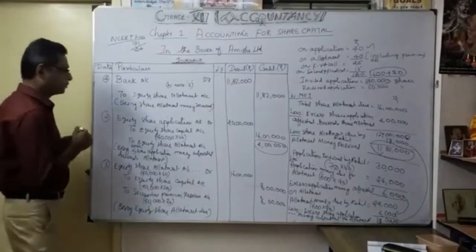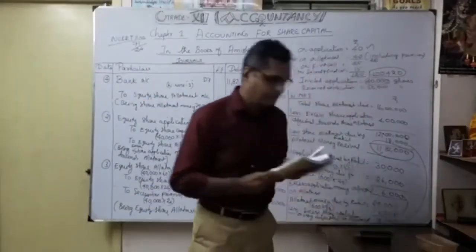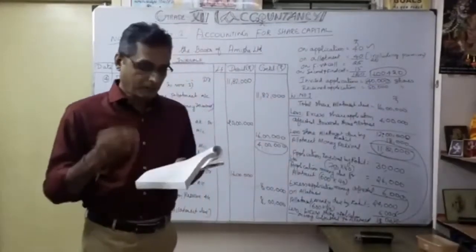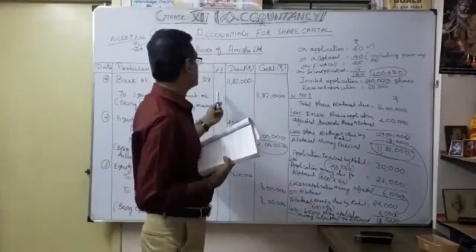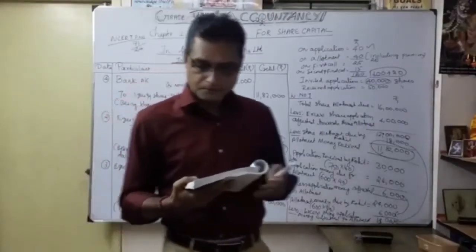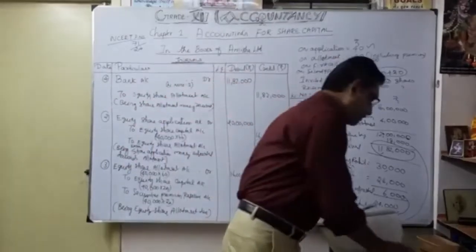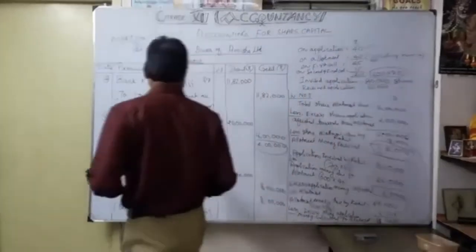Now move on to the fifth one. See here, just to see the question, what they said. Rohit, to whom 600 shares were allotted, failed to pay the allotment money, and his shares were forfeited after allotment. So now we are going to do the forfeiture entry. We should be very careful here.